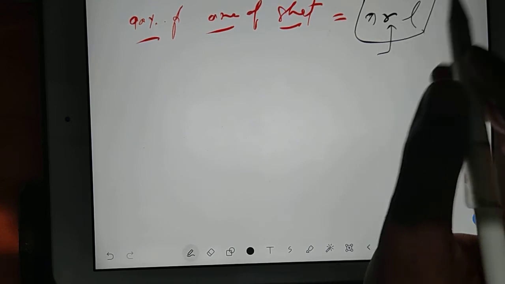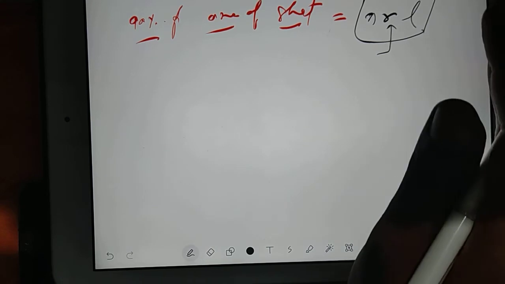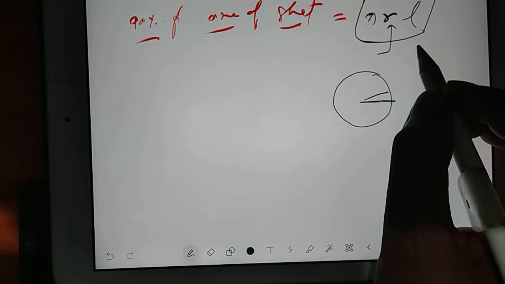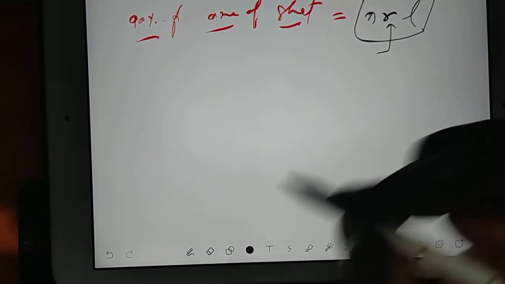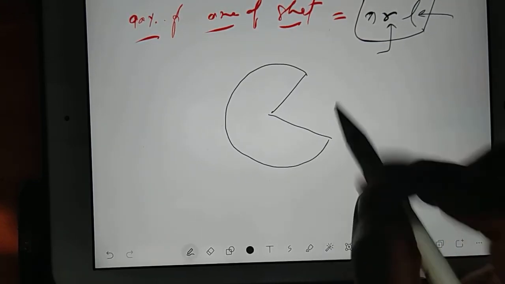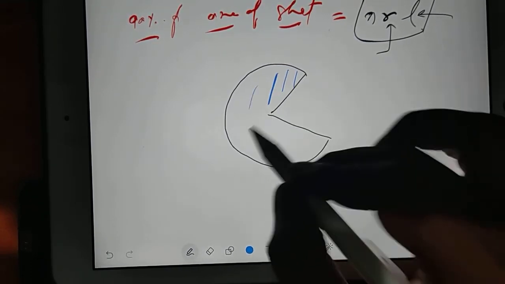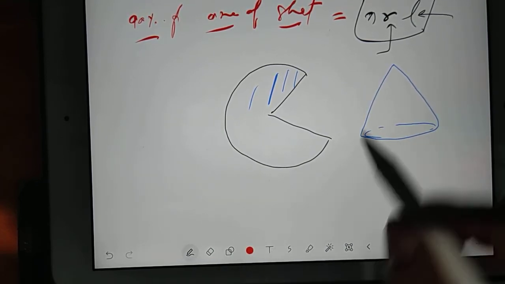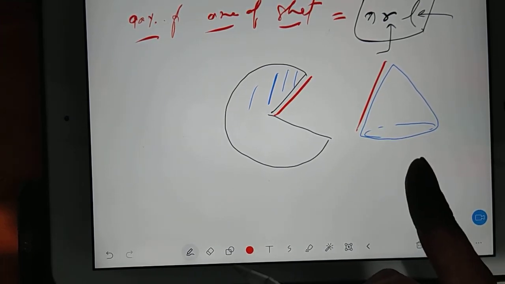In this, what is the radius? That radius is nothing but the radius of the sheet. If you have a sheet like this and you turn it, you get this kind of cone. In this cone, this slant height is nothing but the radius of the sheet, so that became your l.